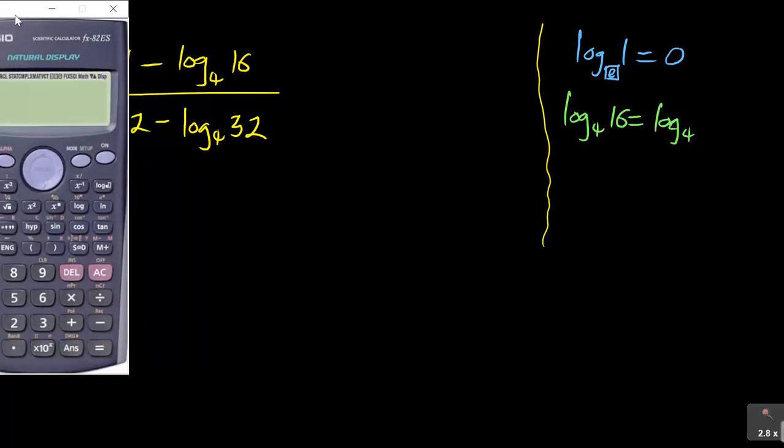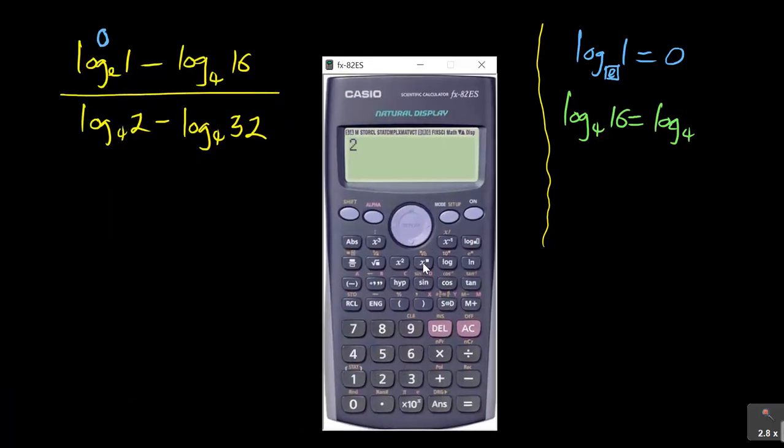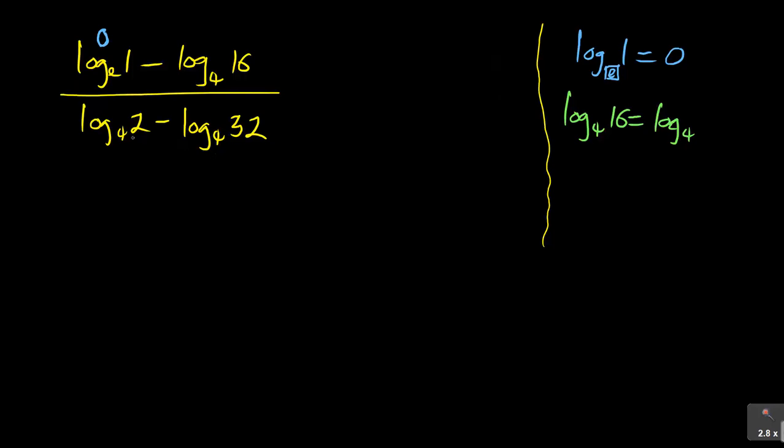So let's try 16. If you see 16, 2 to the exponent 4, you can see that it gives me 16. And if I say 2 to the exponent 5, you see that it gives me 32. So we're going to express everything in terms of 2. So it will be log base, here it will be 2 to the exponent 4, and then log base 4 of 32, you saw that it was log base 4 of 2 to the exponent 5.